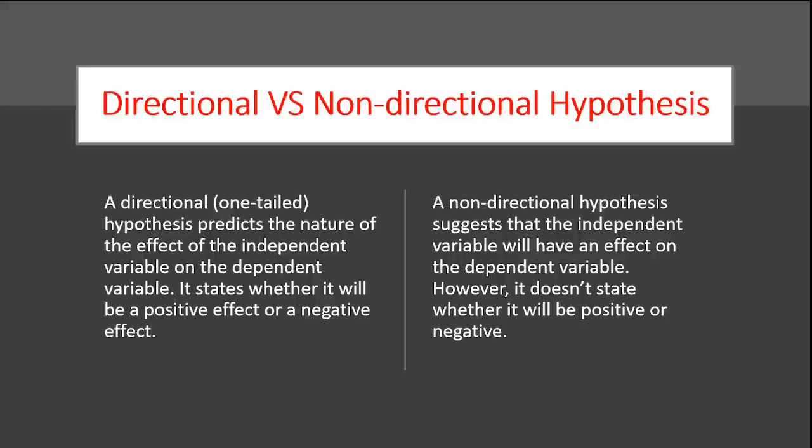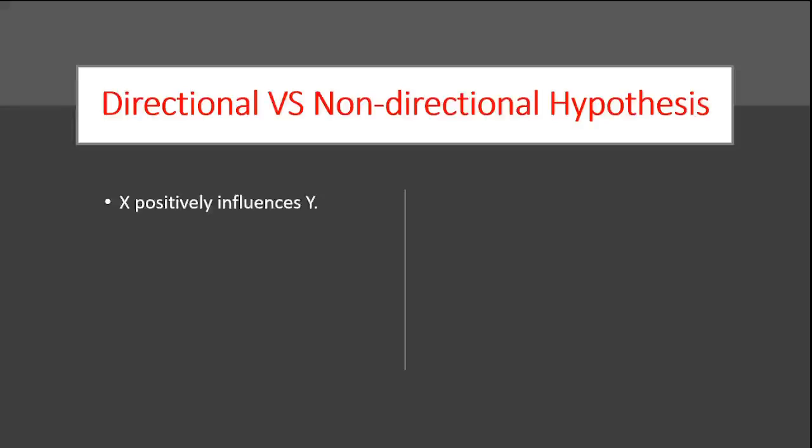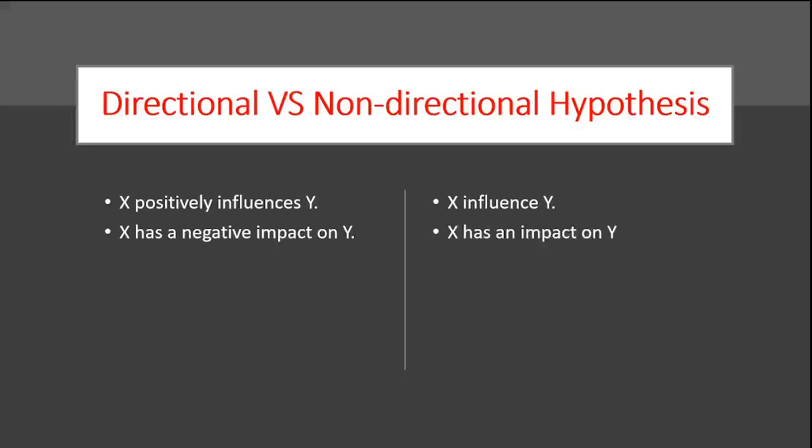There are some examples that I would like to share with you. X positively influences Y. This is a directional hypothesis. X influences Y. Now see, we're not saying whether it would be a positive influence or a negative influence. This is a non-directional hypothesis. X has a negative impact on Y. Now, this is again a directional hypothesis because we are talking about a negative relationship over here. Here, it has an impact, no direction, whether it would be positive or negative.